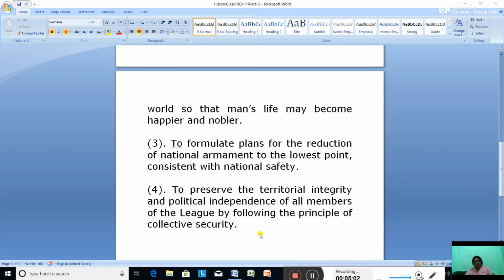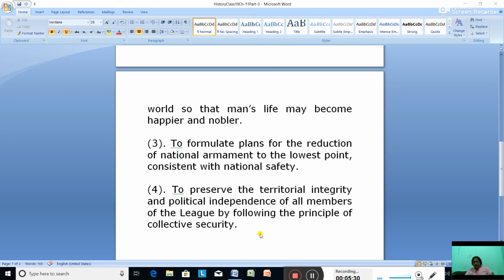Now you see, the League of Nations failed. We'll be doing in detail why the League of Nations failed. But it failed not only to establish peace, it failed to avoid the Second World War.